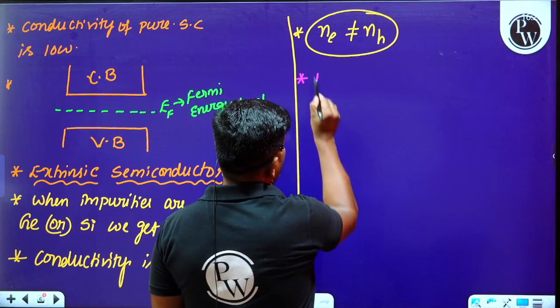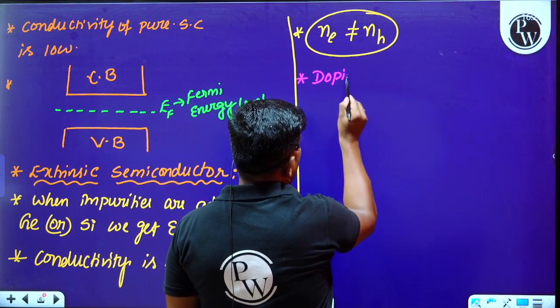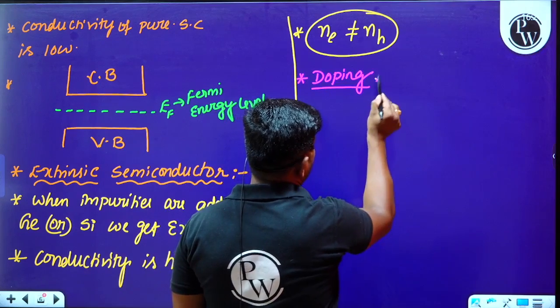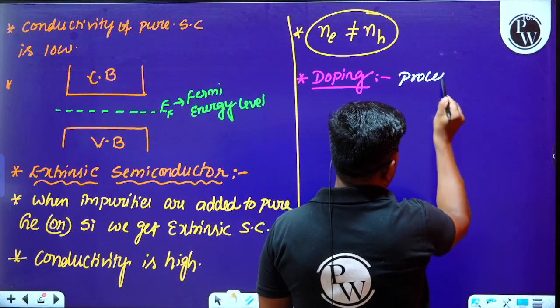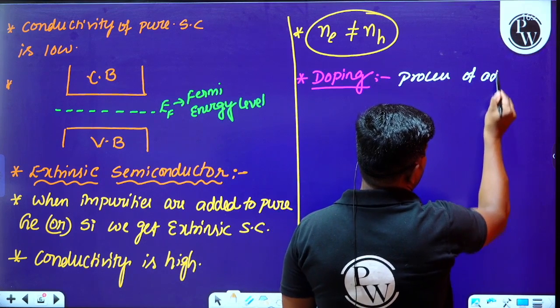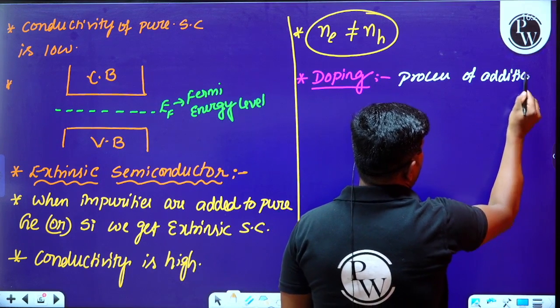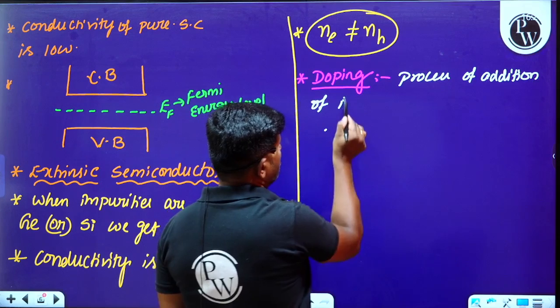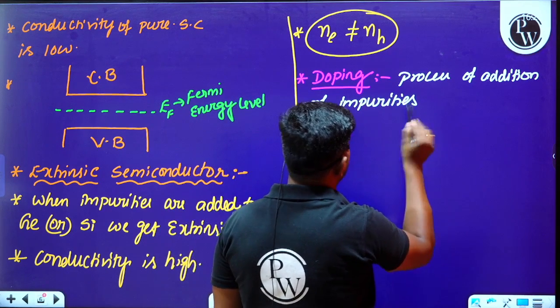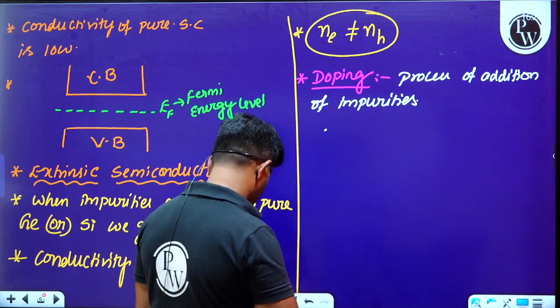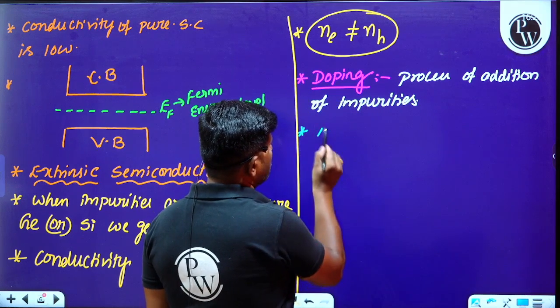Later we have to understand what is the meaning of doping. Doping means the process of addition of impurities. The process of addition of impurities is called doping. And what are the dopants here?